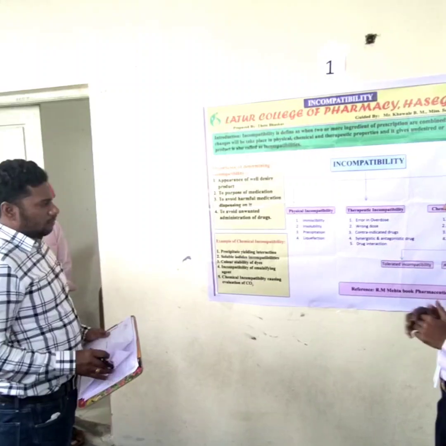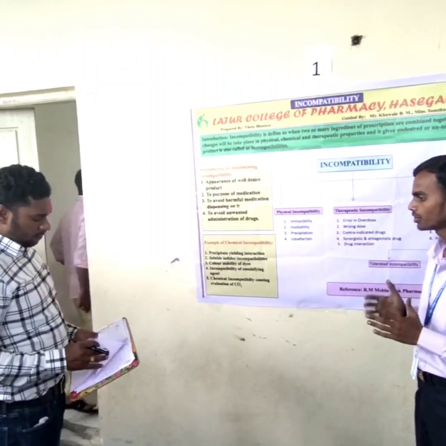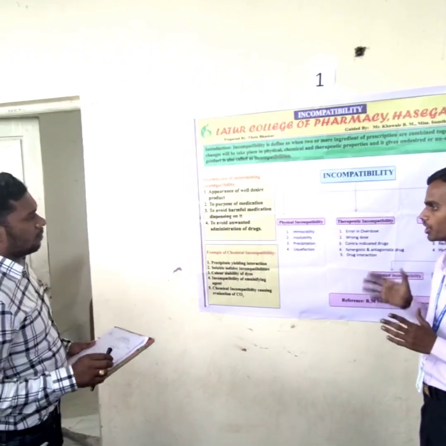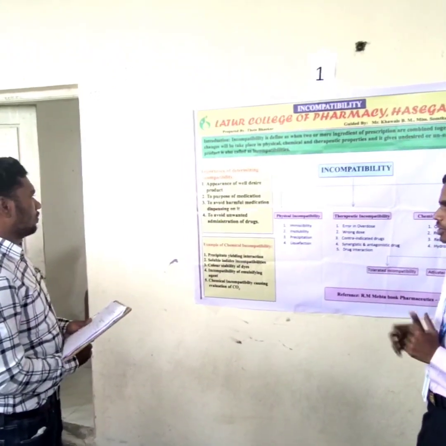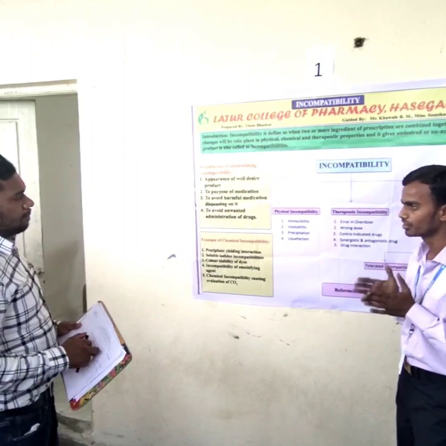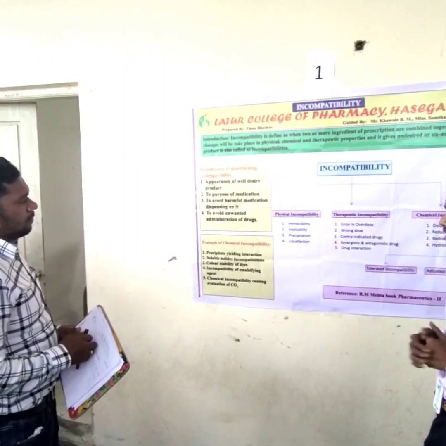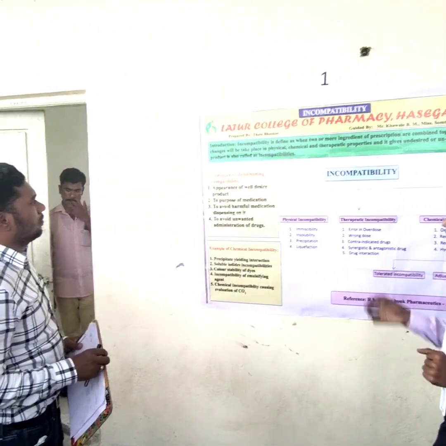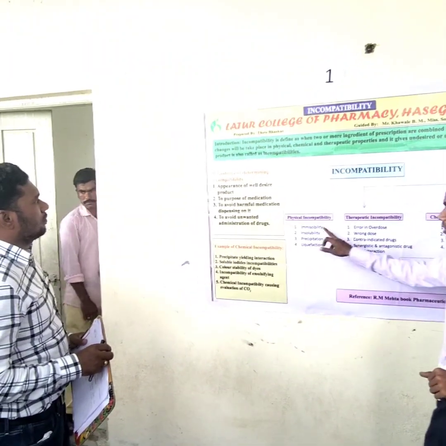Number first, immiscibility means when two liquids are immiscible to each other, incompatibility occurs. And this incompatibility is overcome by using an emulsifying agent. For example, peppermint oil, water, and alcohol. Oil and water are immiscible to each other, so incompatibility occurs, and this is overcome by using an emulsifying agent, and alcohol acts as the best emulsifying agent in the immiscibility concept.